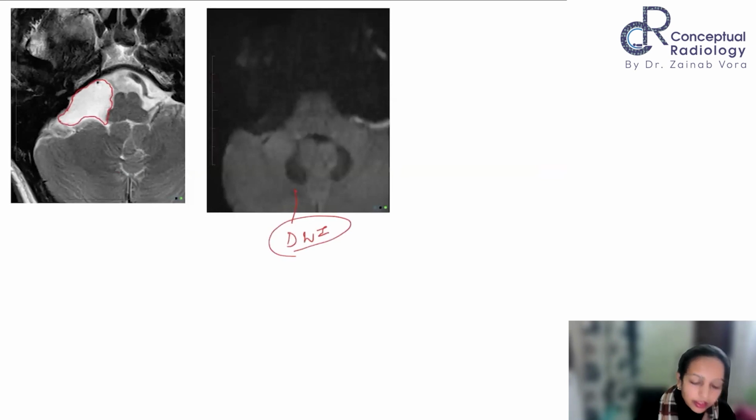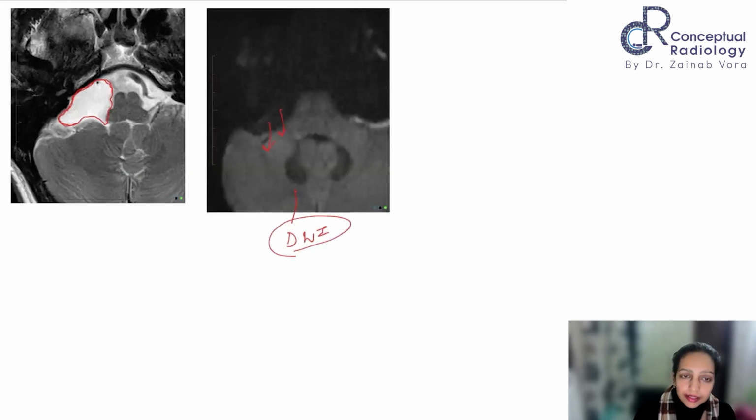Yes, ma'am. Significantly, completely homogeneously bright on the T2 weighted image. But it appears to be causing what? Why doesn't it look like a CSF space? Because it is causing localized mass effect. Yes, ma'am. So it is causing localized mass effect. That is why it appears relatively well defined from the rest of the CSF spaces. And it does not show any diffusion restriction.